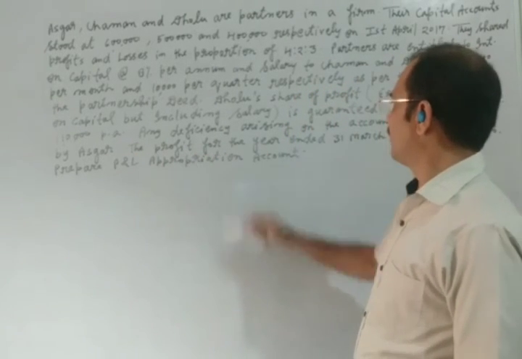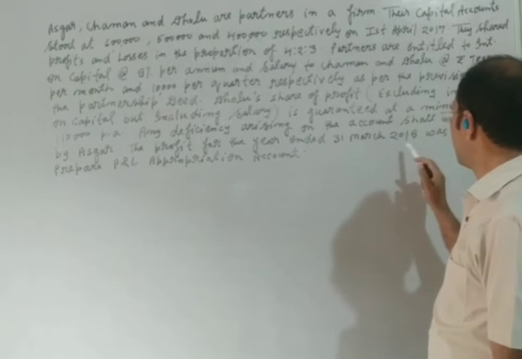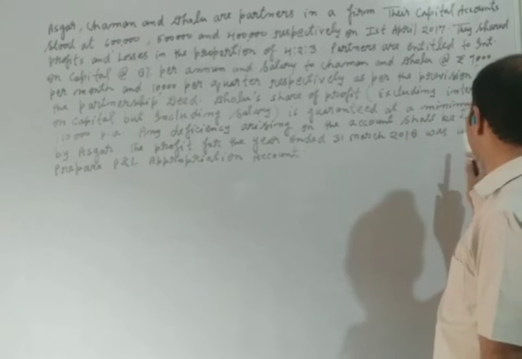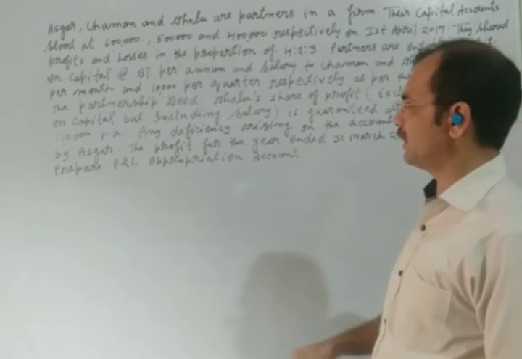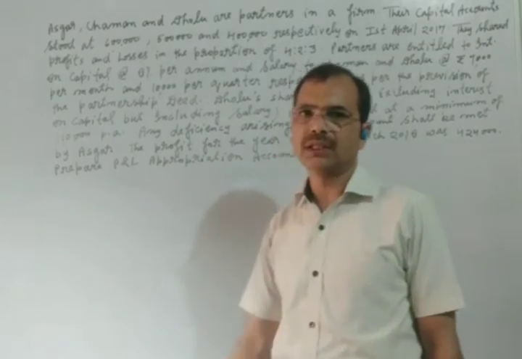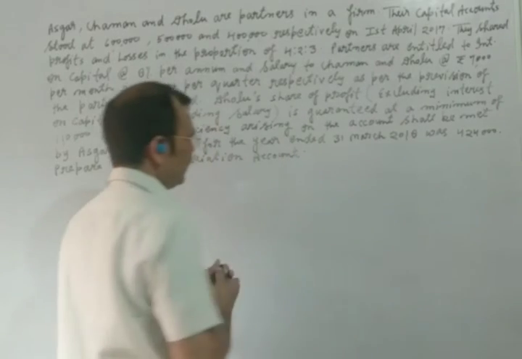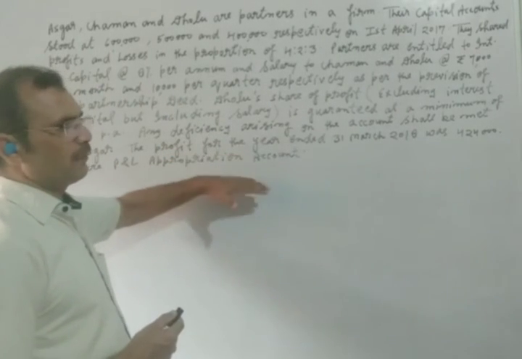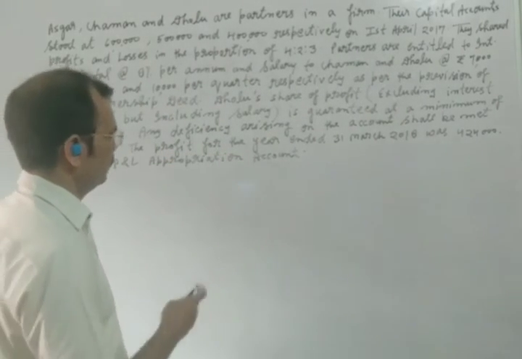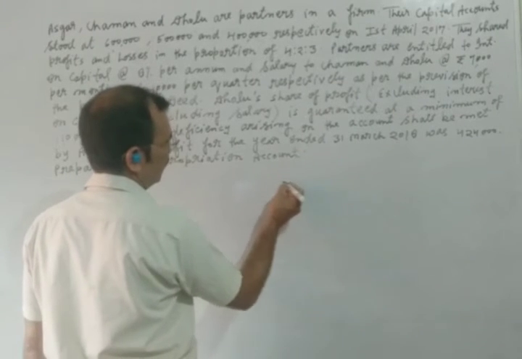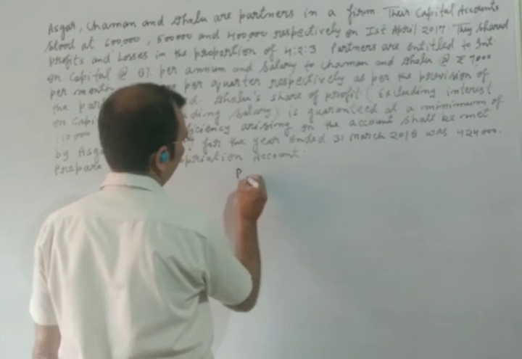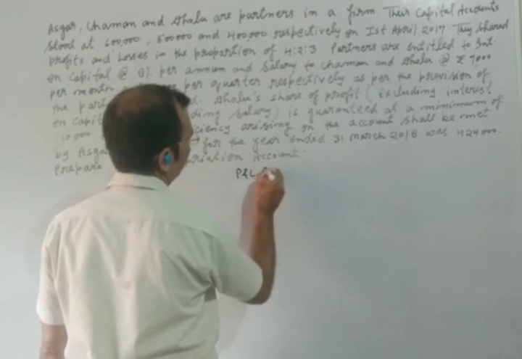The profit for the year ended 31st March 2018 was 4,24,000. Prepare the profit and loss appropriation account. So students, you will see how we can solve this tough question. First of all, we will write here profit and loss appropriation account.